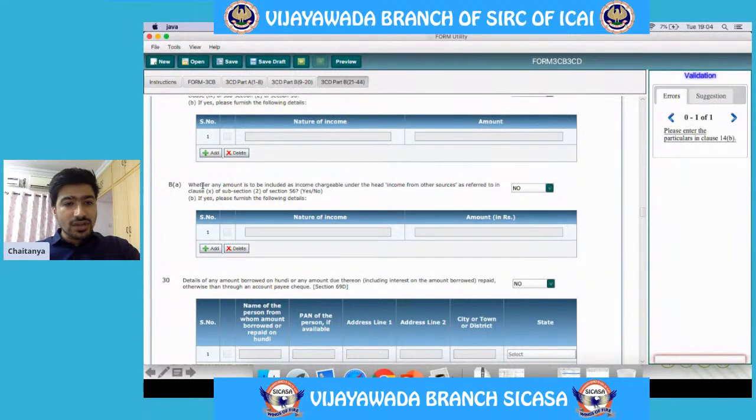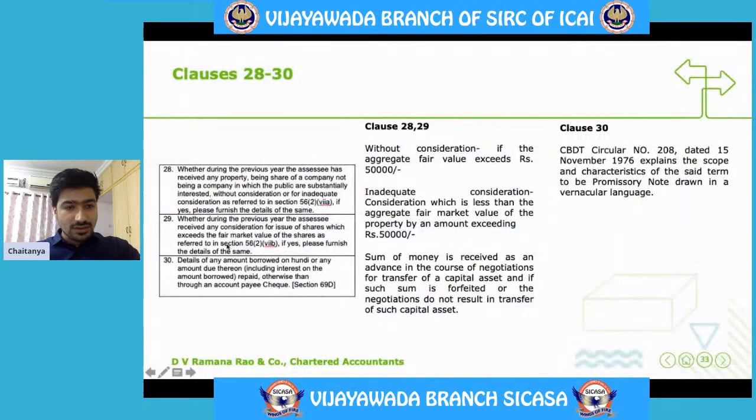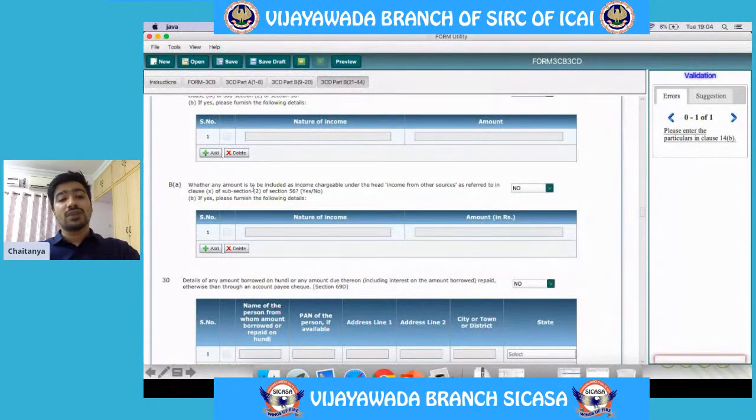This point is what I have talked. If there is any sum of money received as advance against the sale of a particular capital asset, and on a later date that particular transaction did not crystallize and that advance is forfeited, in that case those details are required to be given here.